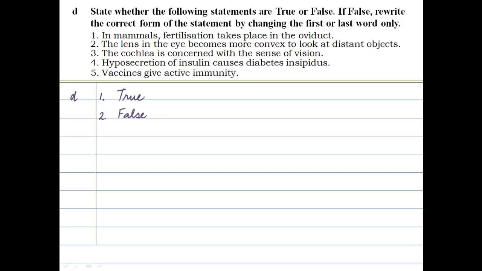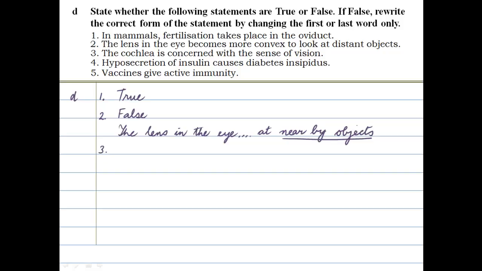And then you put down the right sentence, which is the lens in the eye. And then you put down the whole sentence. I'm going to take a shortcut for now. You can't afford to do that. And right at the end, at nearby objects. And underline the word or phrase that you've changed. Okay, let's move on to the third one.